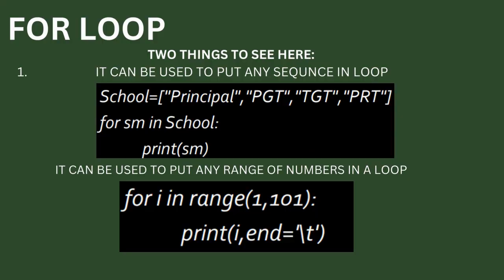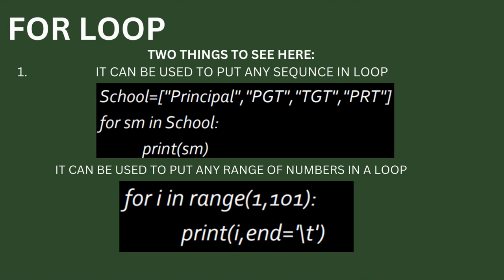Then we have the for loop. Under for loop, there are 2 things to say. It can be used to put any sequence in a loop. In the first example, school, under list, principal, PGT, TGT, PRT. For SM in school, print SM. That means all of the constituents of the list will be printed out.